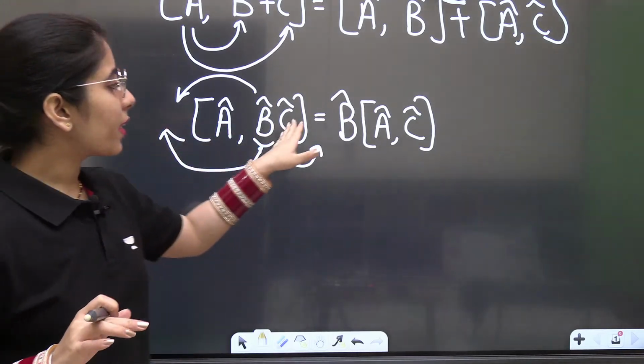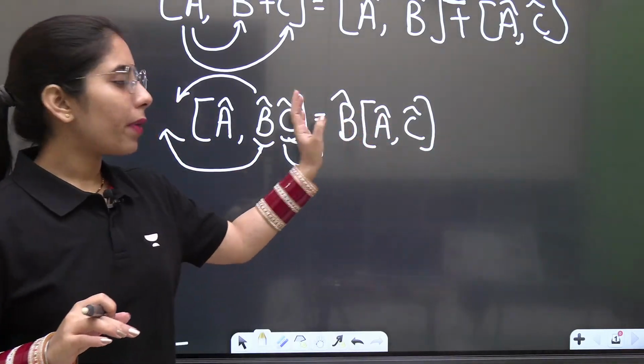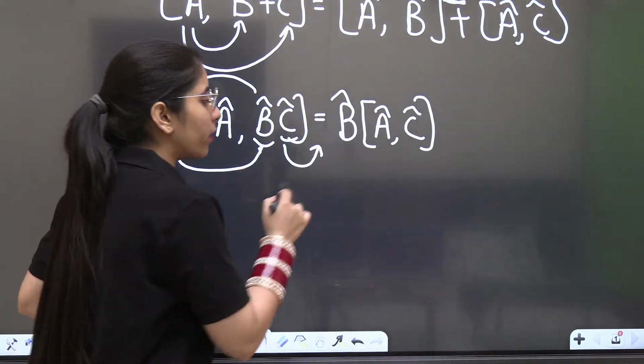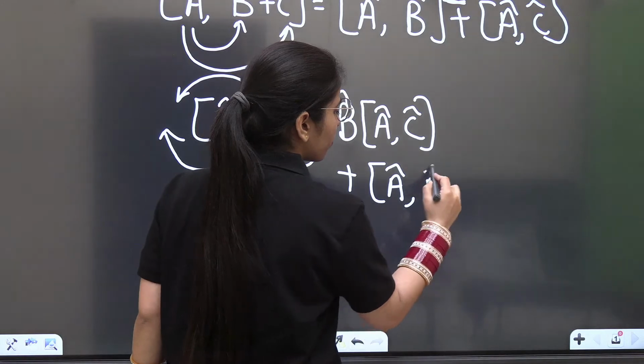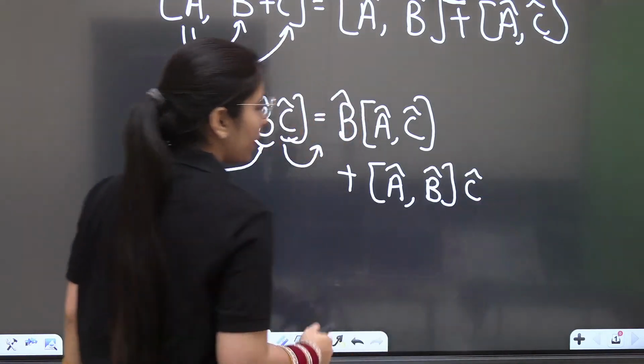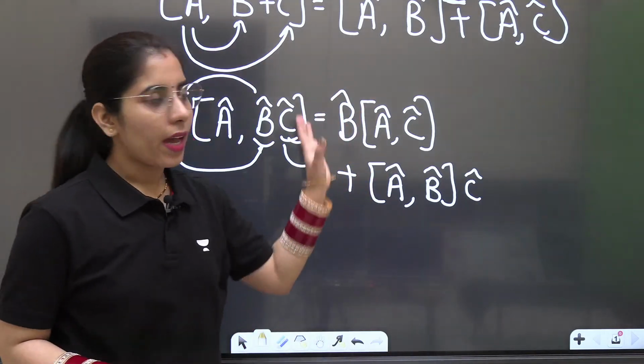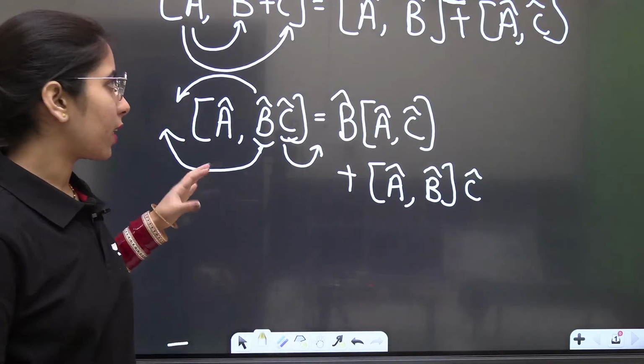And this is how you can't keep the three operators inside. So one by one you are going to take them out and only two will be inside the commutator bracket at a time. Done? Plus sign. And this is how you will be having the complete expression for this case.